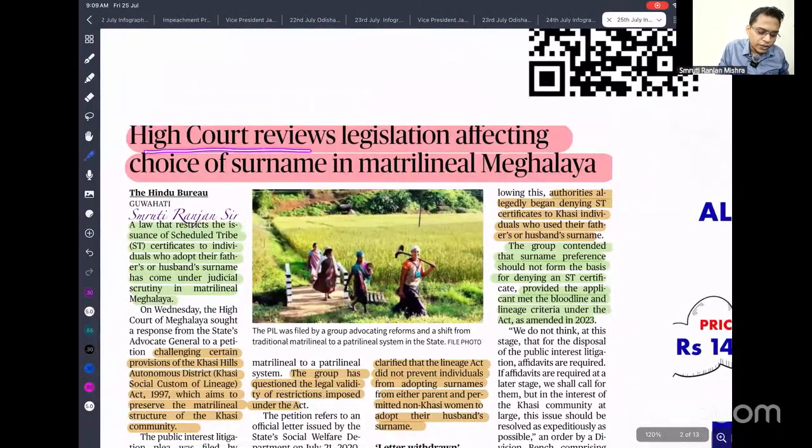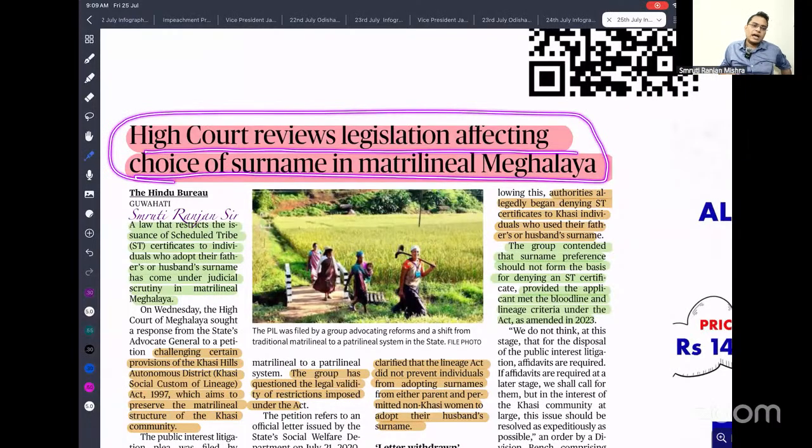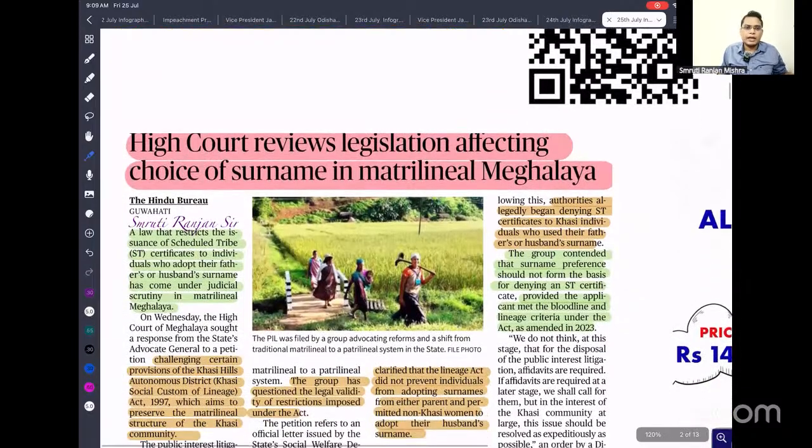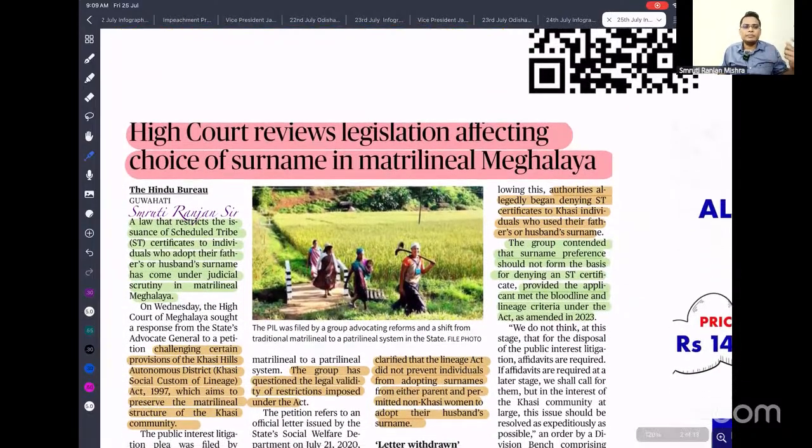High Court to review legislation affecting choice of surname in matrilineal Meghalaya. So in Meghalaya, what happened? The son or daughter takes the surname of the mother. Now there is legislation or customary law in Meghalaya that denies the right of reservation and property if a person has the surname of the father or husband, which is against the equality principle.